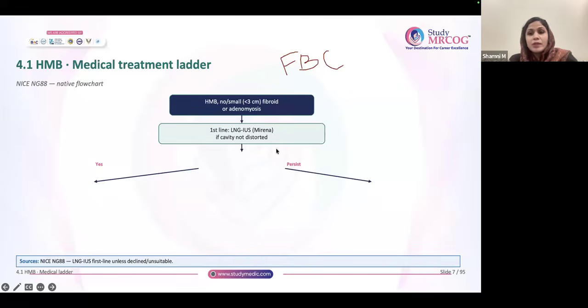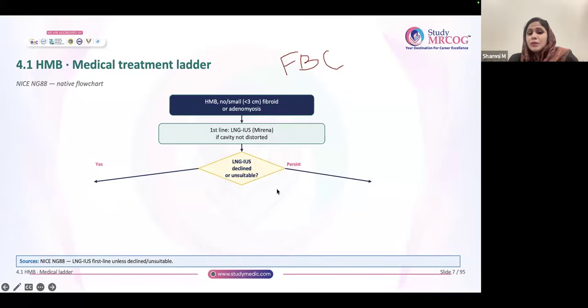But sometimes the situation can be a little tricky also. The patient wants fertility, the patient is having some complaint like HMB, less than 3 centimeter fibroid or adenomyosis. She wants to conceive. She's planning to conceive. So you won't give LNG-IUS to patients who are planning to conceive, right? So what else becomes important? You have to ask her plan for fertility, whether she's planning to conceive or not. That history becomes very important. So if at all she's not having any plan, you can very well go ahead with LNG-IUS or Mirena.